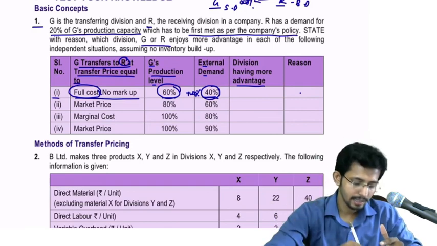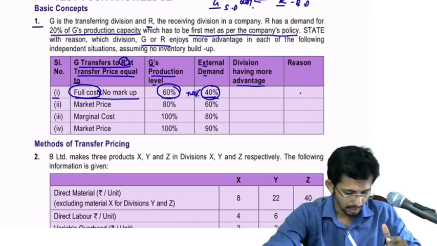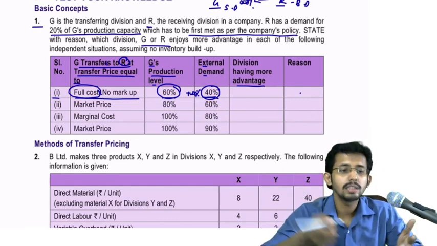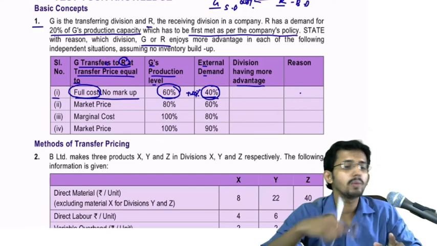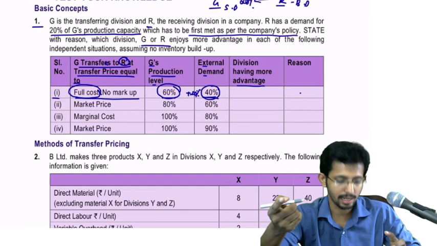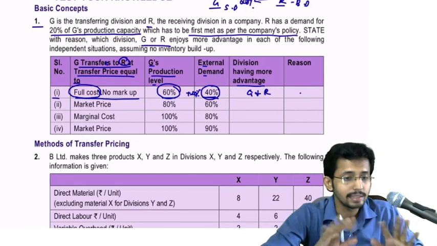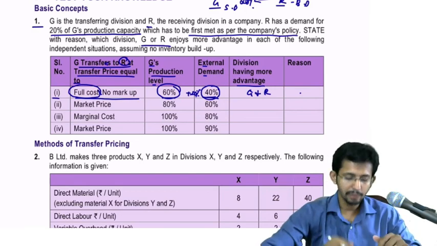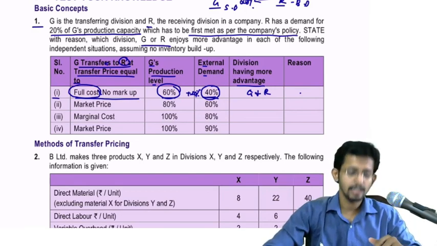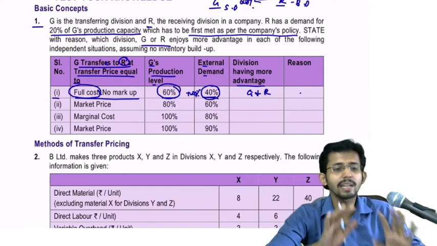But by resorting to this internal transfer, R is able to save the profit margin which otherwise would have been payable to the external suppliers. So in this case, both G and R have advantages. Is it clear? Now, the answer given in the study material is a little bit confusing, but this is what you can write here.